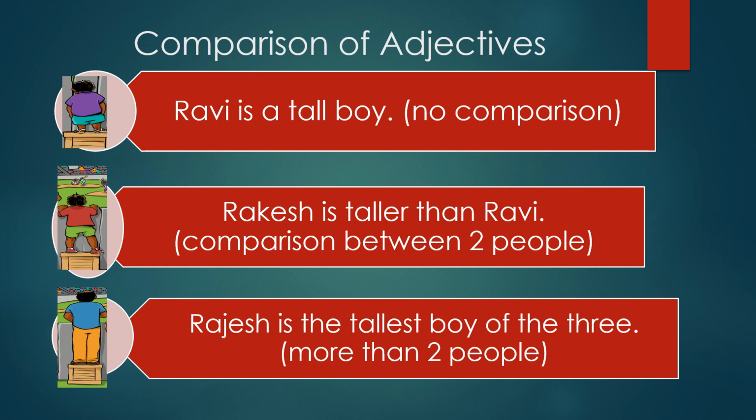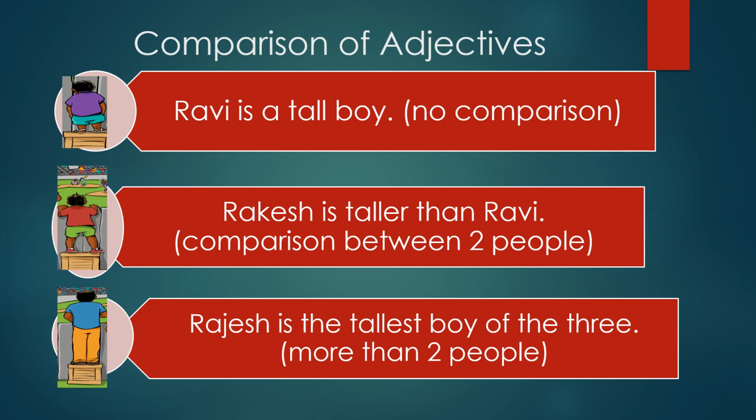Second sentence, Rakesh is taller than Ravi. Now taller is a describing word and it is describing Rakesh, that he is taller than Ravi. And the comparison is done between two people. Such types of words are comparative degree and it indicates comparison between Rakesh and Ravi.